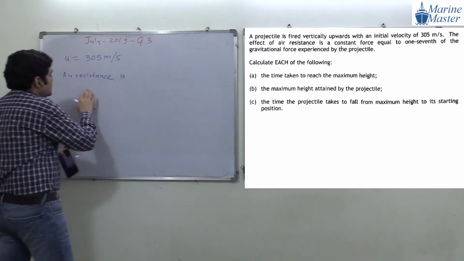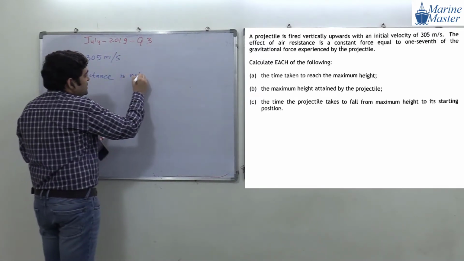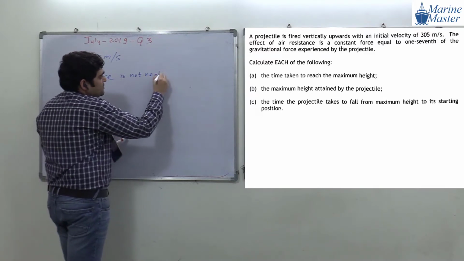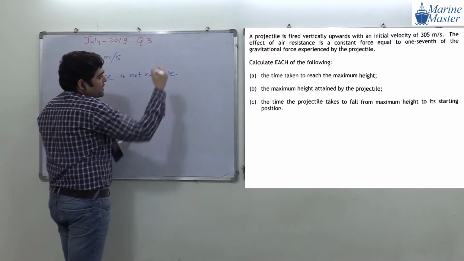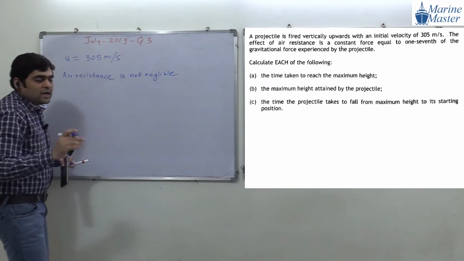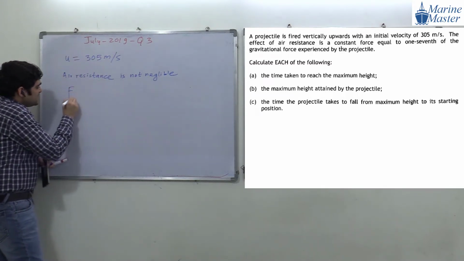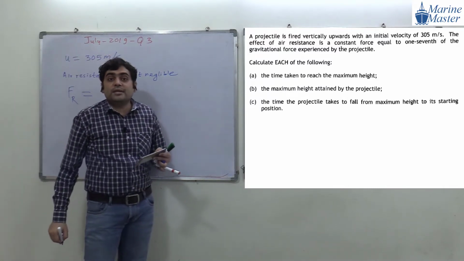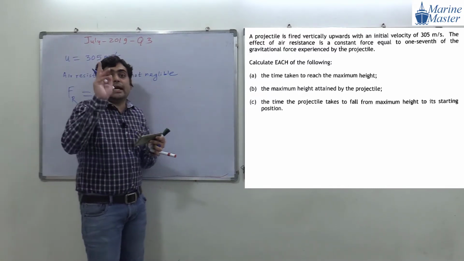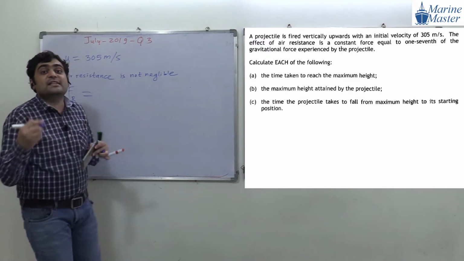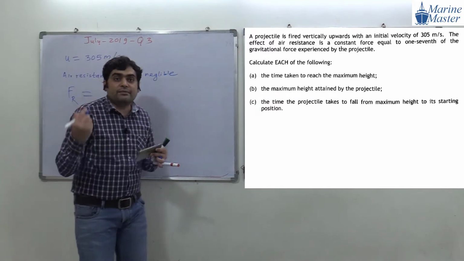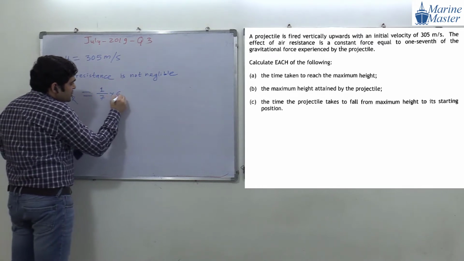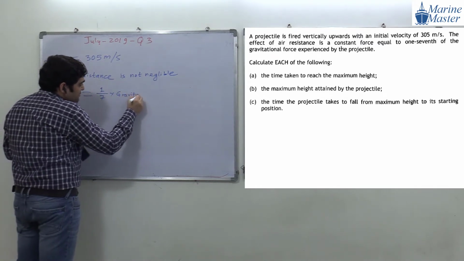So air resistance is not negligible. And what will be that F resistance? It is 1/7 of the gravitational force. What is meant by 1/7? See the wording here, guys.